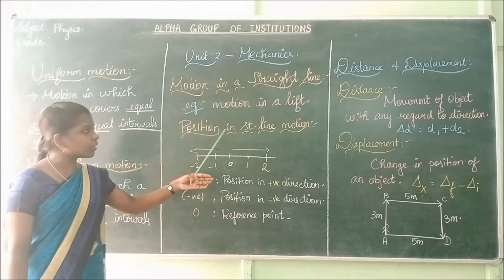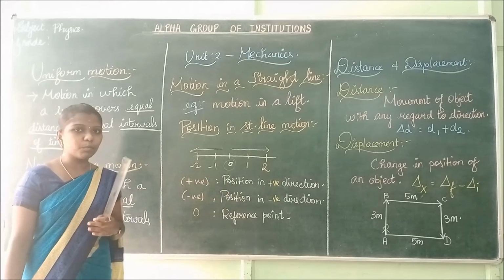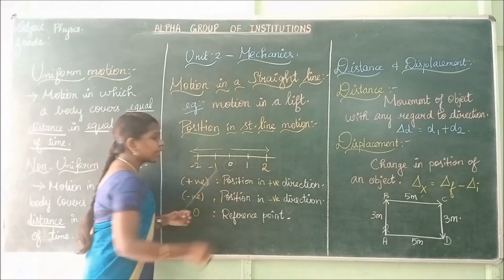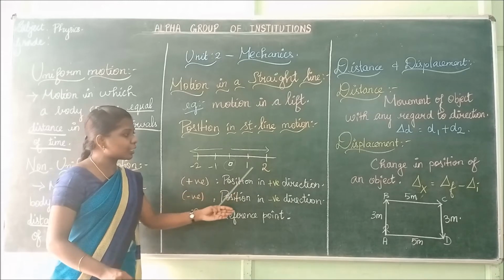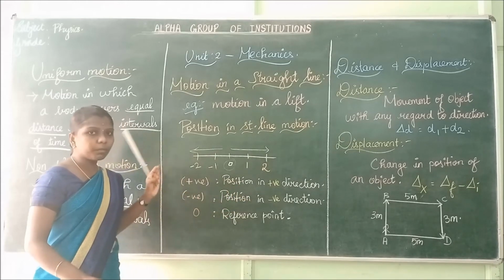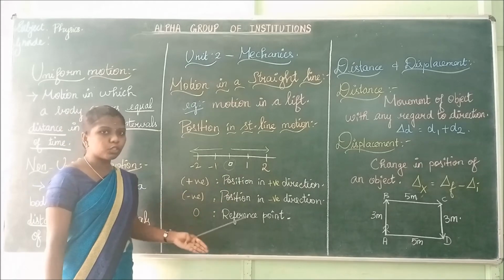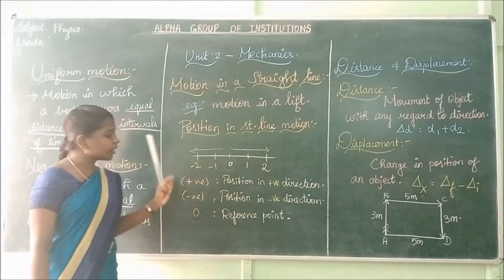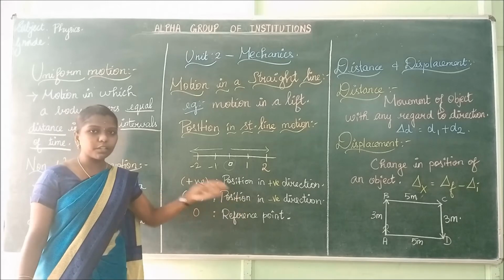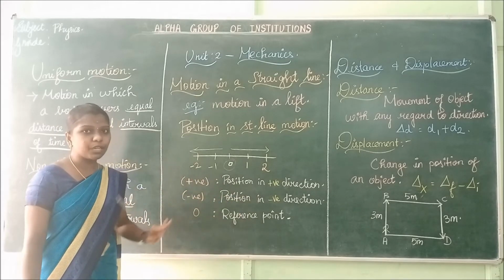So here this is the position in straight line motion. This is a straight line and scales are marked here as +1, +2, -1, -2. 0 is your reference point. This plus sign denotes position in the positive direction. Negative sign denotes position in the negative direction. 0 is your reference point.